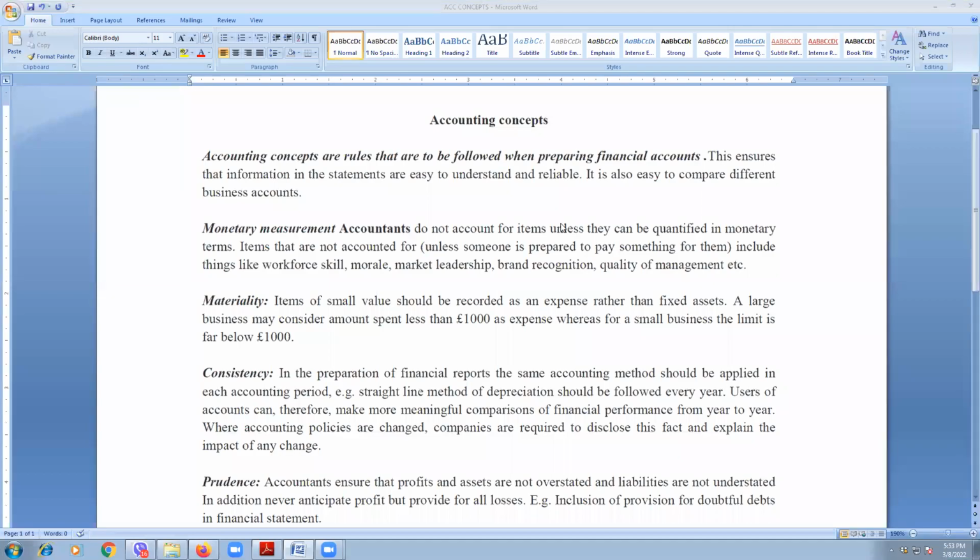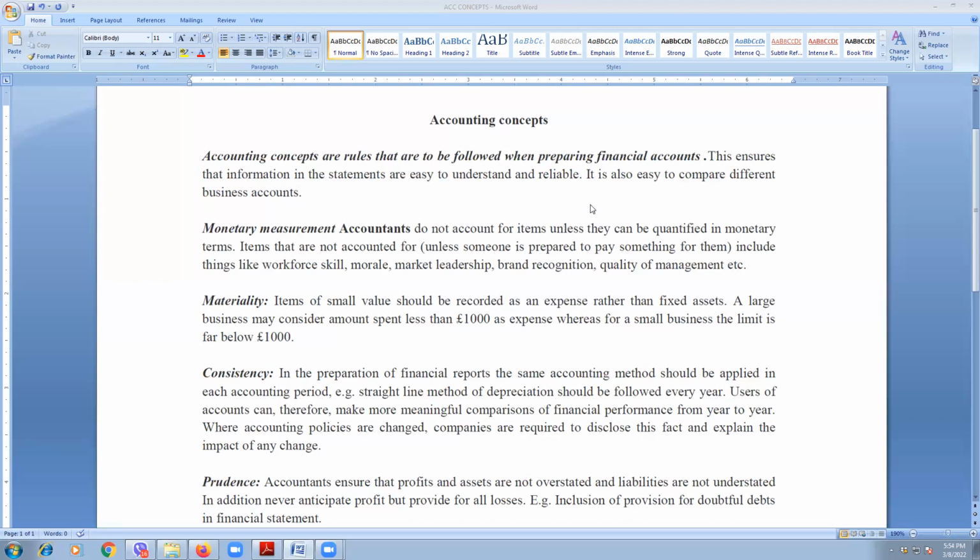So we are going to do accounting concepts. That means these are the rules that are to be followed when preparing financial statements. And obviously these ensure that information in the statements is easily understood and reliable. That is, when these concepts and rules are being followed, it provides a standardization of preparing the financial statements. And when all the rules are uniform, it is easy to understand, and the financial statements of different organizations can be compared over time because the same standard is followed.